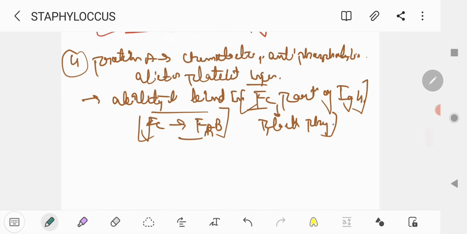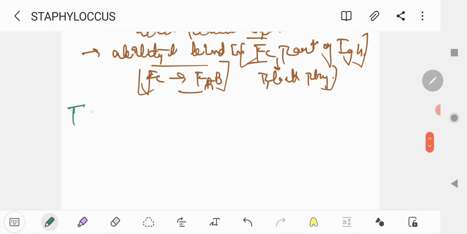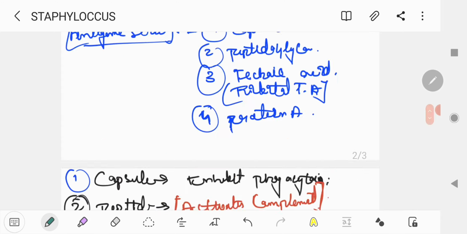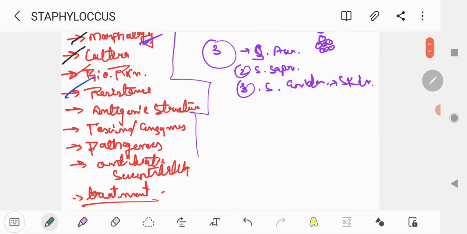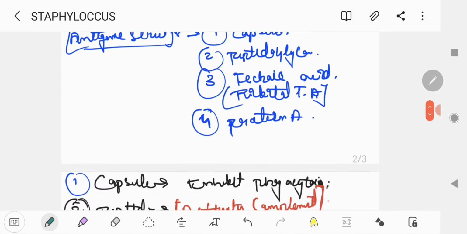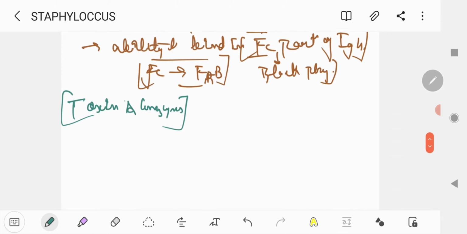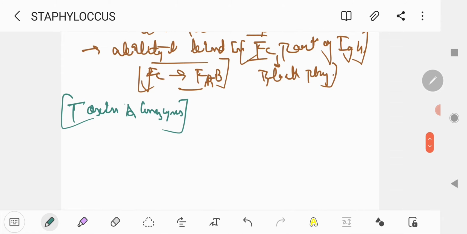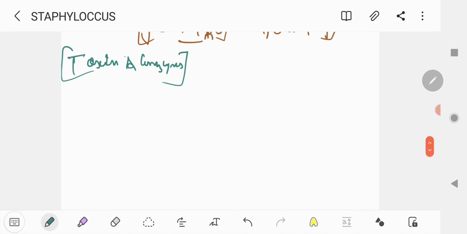Okay, so the next thing we have to take is toxins and enzymes. Like we have done with the antigenic structure, the next is the toxins and enzymes. So in the toxins, what are the major toxins? There are 5 most important toxins. First is the hemolysin. Okay, it will lyse the RBC.